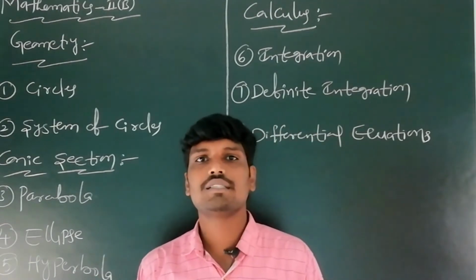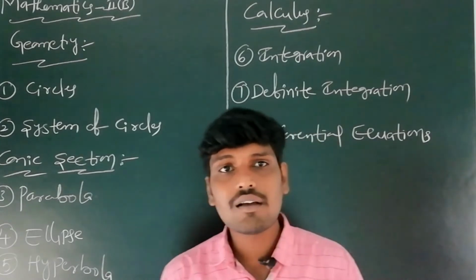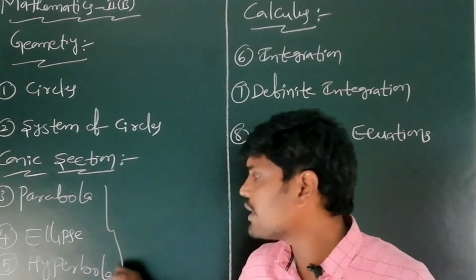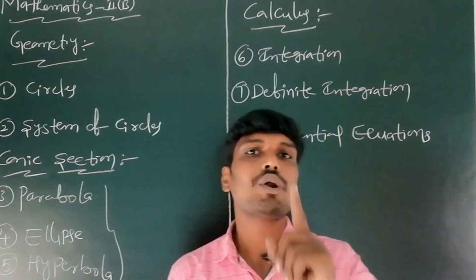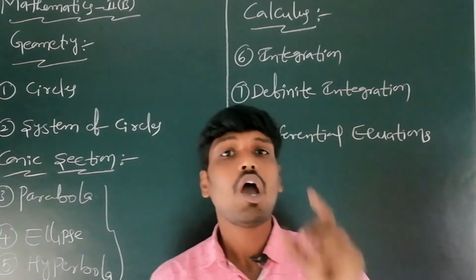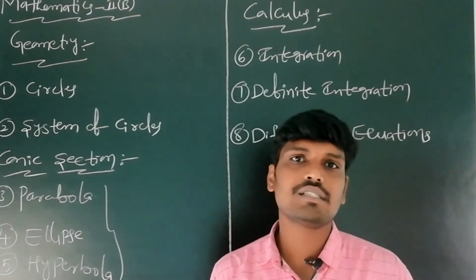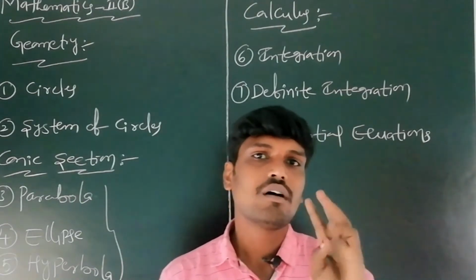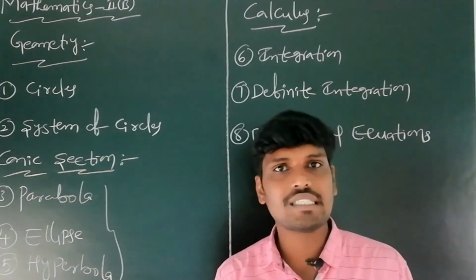The fifth chapter is hyperbola. These three chapters belong to conic sections. Conic sections have three chapters: one is parabola, the second is ellipse, and the third is hyperbola.